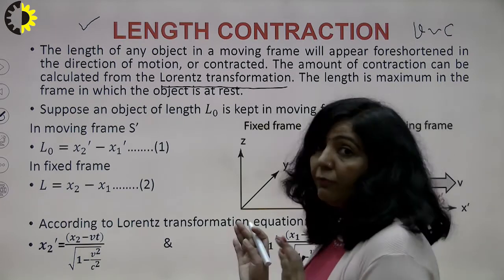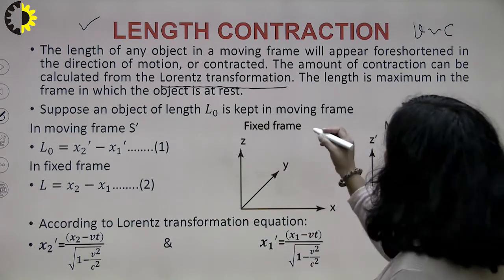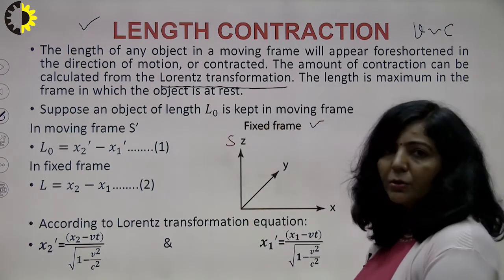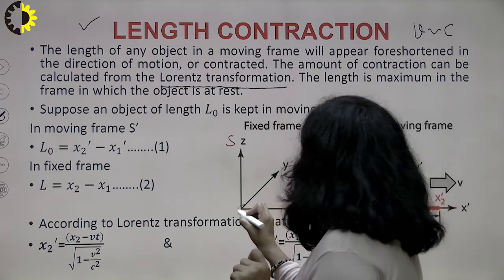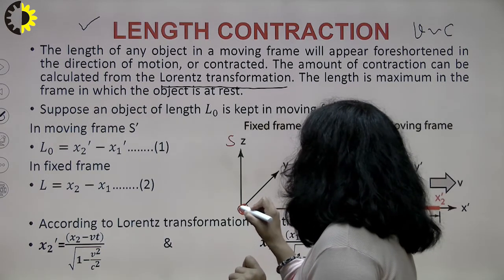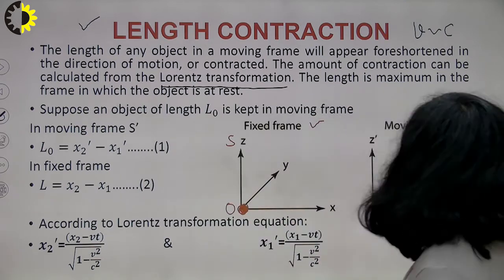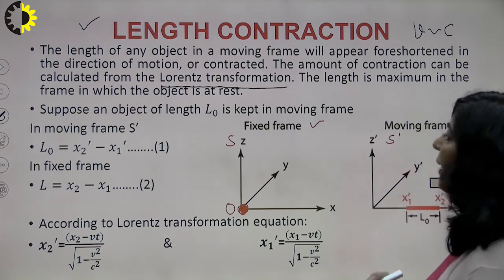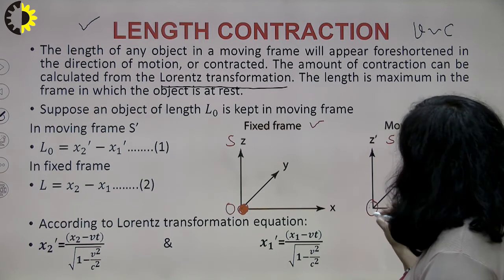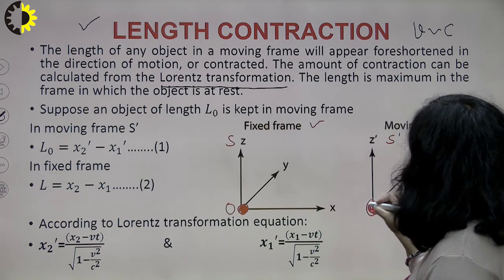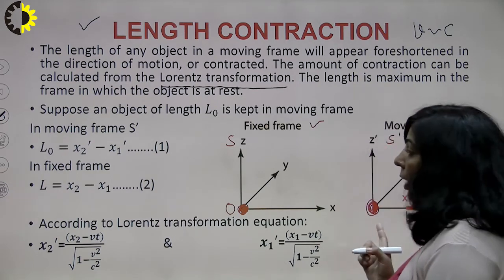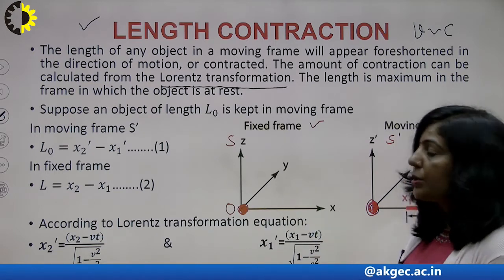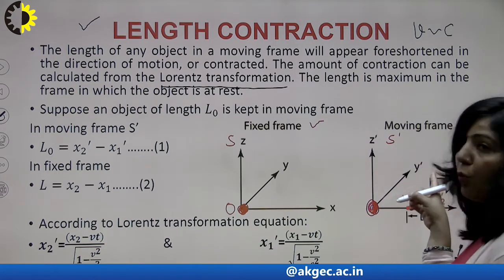So what we are doing here, we are taking two frames. One is the fixed frame. Suppose this is your S frame and this frame is at rest. So you are the stationary observer and you are sitting in this particular frame. Your position is this. You are here, so you are at rest here. Now there is another frame which is S dash frame. So this is your moving frame, S dash frame, and I am present in this moving frame, right? And now you are taking all the observations with respect to your frame. From here you are taking all the observations. So for you this frame is moving.